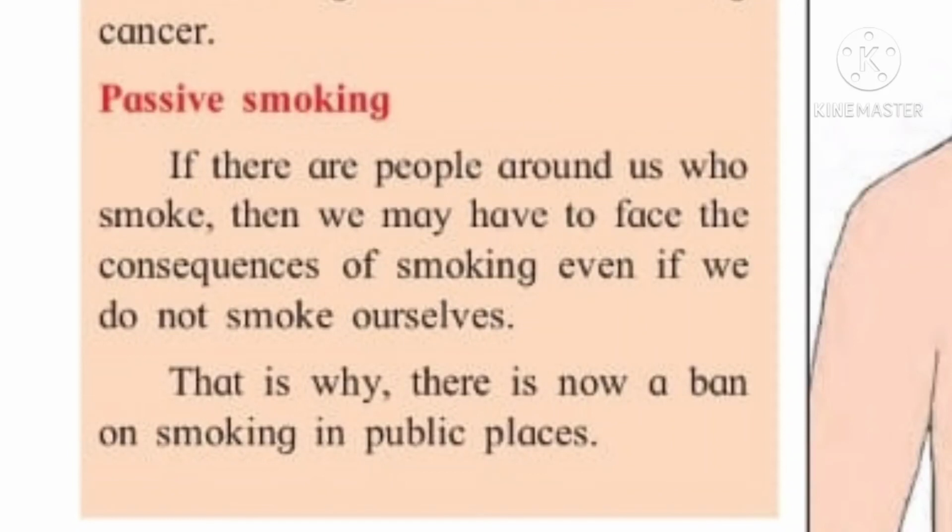The dust, the smoke, all the pollutants that enter through air are filtered here, and then purified air passes into our body. So children, I hope you have understood the whole respiration process.